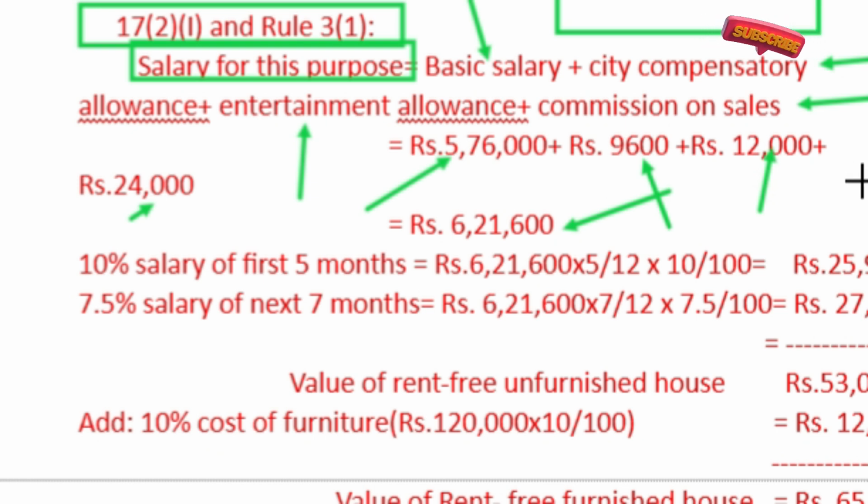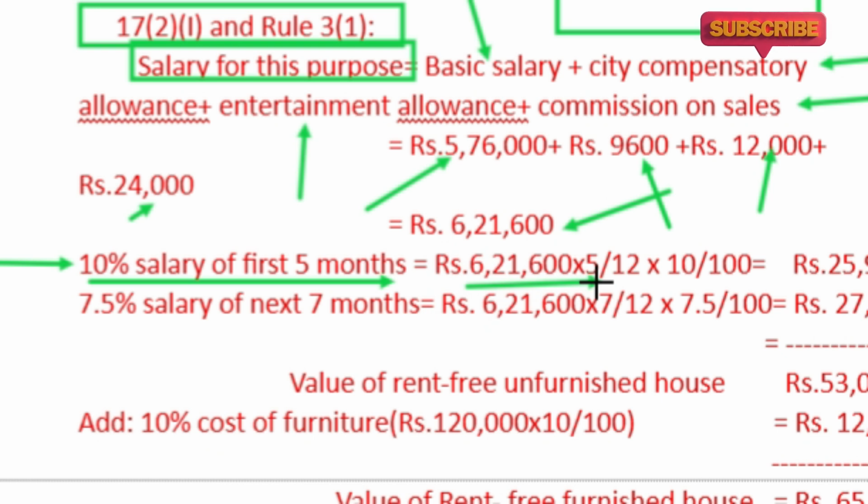free accommodation, the rule was changed in the middle of the previous year 2023-24. Accordingly, the amount of rent-free accommodation is to be calculated in this manner, since the population is 20 lakhs as given in the question. In the old rule, 10% of salary for the first 5 months: 6,21,600 multiplied by 5 divided by 12, since this is the whole year salary.